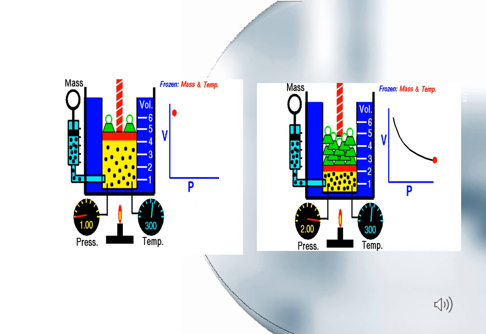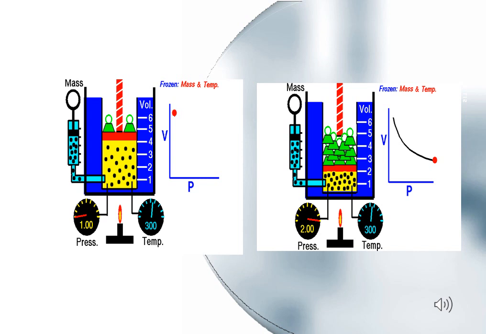Now look at the pictures given below. In the first picture, you can see that the volume occupied by a gas is 5 dm cube at 1 atm pressure and 300 degrees centigrade temperature. In the second picture, you can see that the volume occupied by a gas is less than 3 dm cube at 2 atm pressure and 300 degrees centigrade temperature.